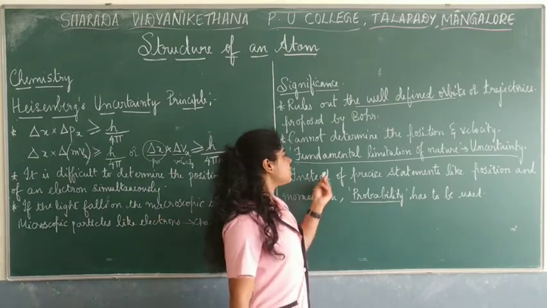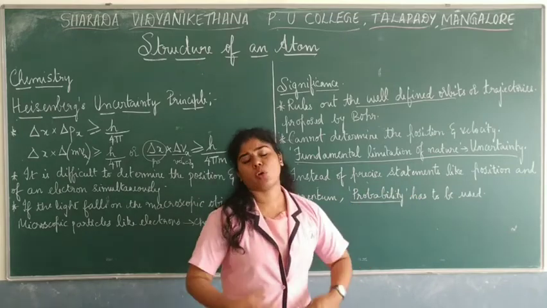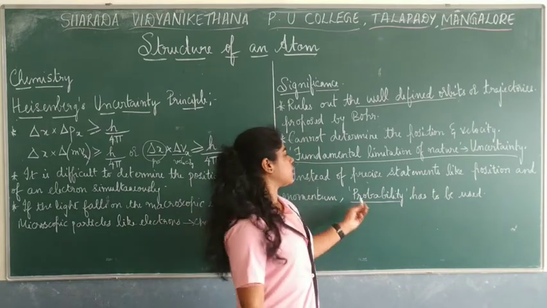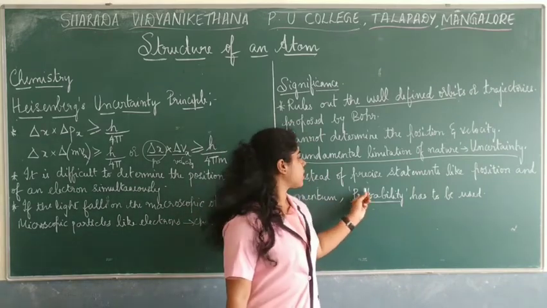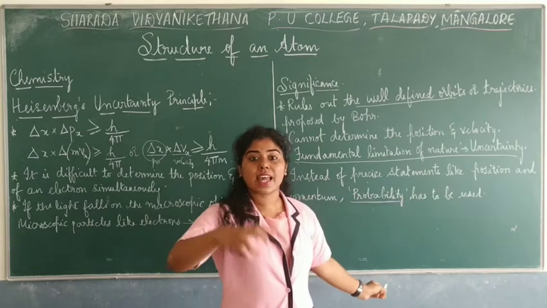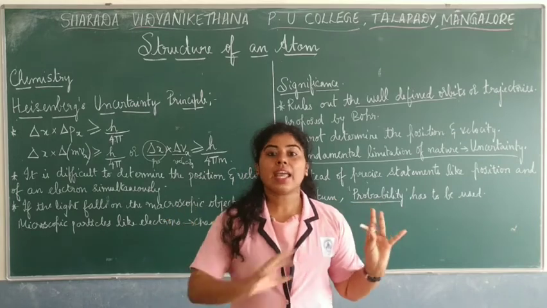So instead of precise statements like position and momentum, when we are talking about the motion of an electron around the nucleus, it is better to use the term probability. Probability in the sense that there is a chance of finding this electron in that particular space inside an atom.